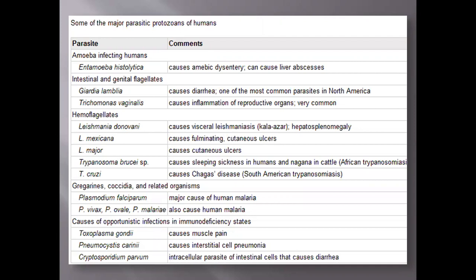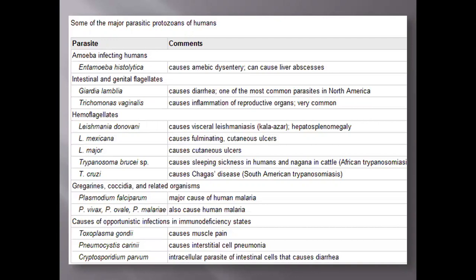Then Leishmania mexicana, Leishmania major, and Trypanosoma brucei. These are more common in Africa and South America, not on our side. Only Leishmania donovani and Leishmania major, which cause Kala-azar and ulcers, are commonly seen here.